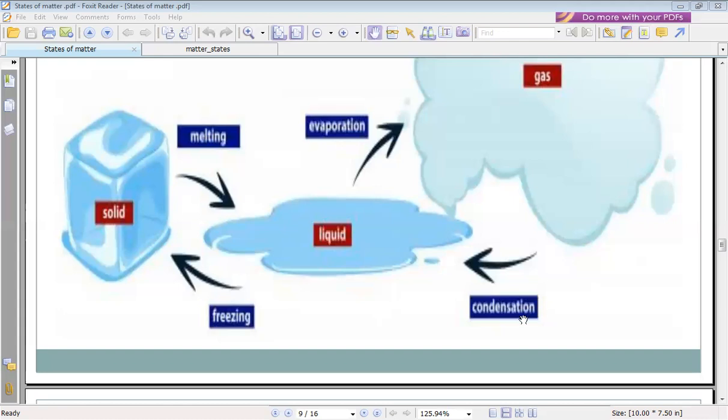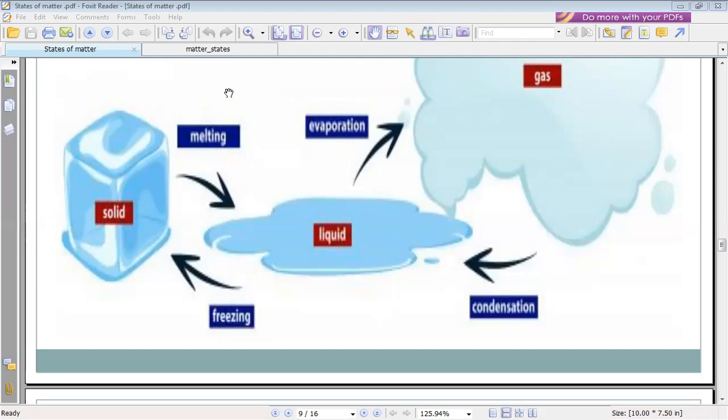And condensation? Gas will be liquid by cooling. Excellent. And freezing? By cooling. Water will be solid. Yes, liquid changes into solid. Thank you, teacher. Noor, you're perfect.